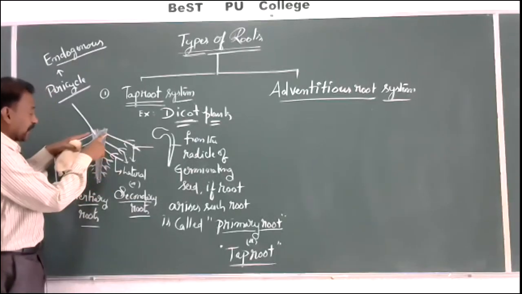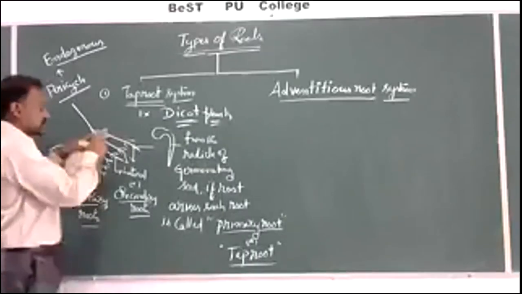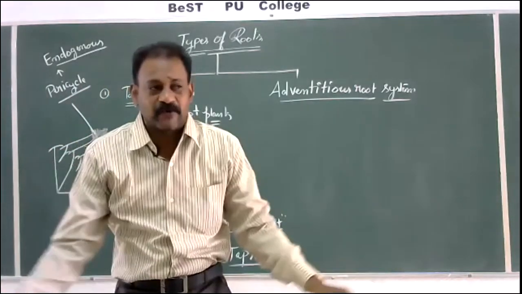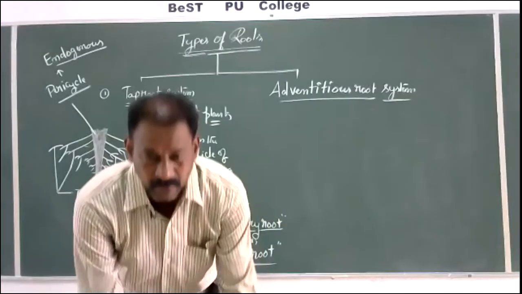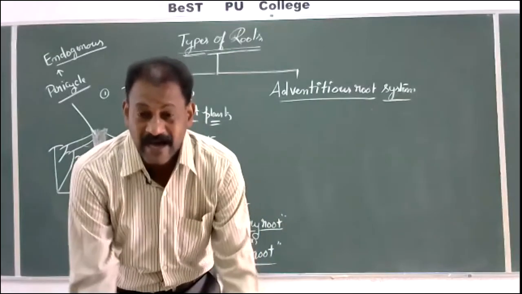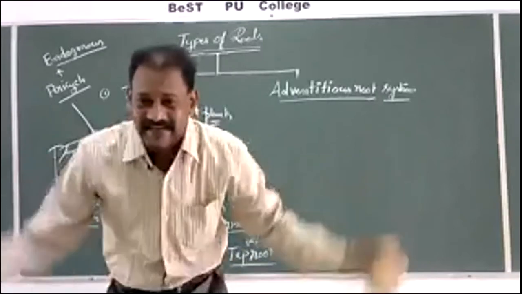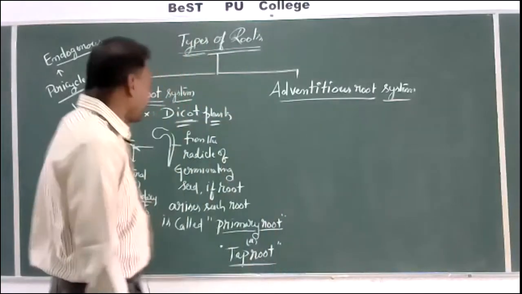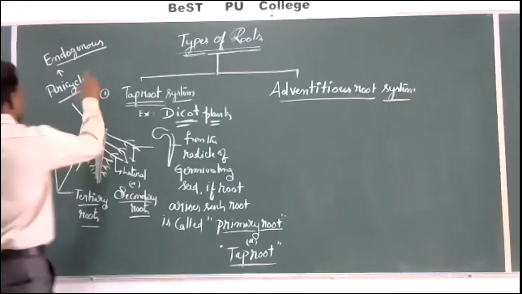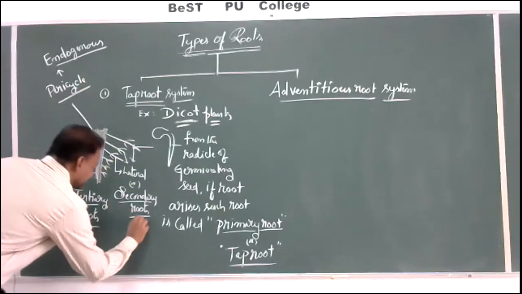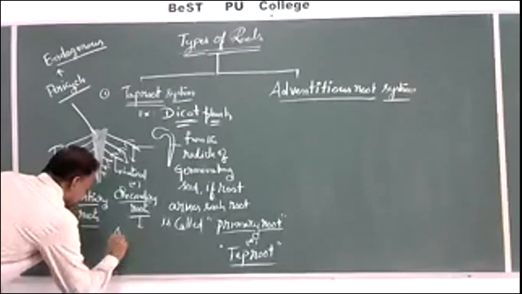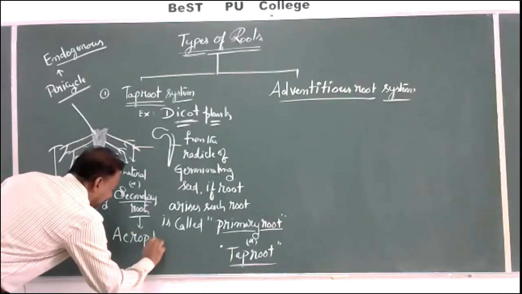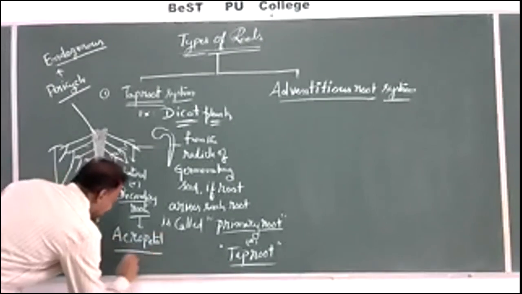So older roots or first formed roots are lengthy, and the next formed roots, younger roots, are shorter. This arrangement based upon their size is called acropetal arrangement of lateral roots or secondary roots.